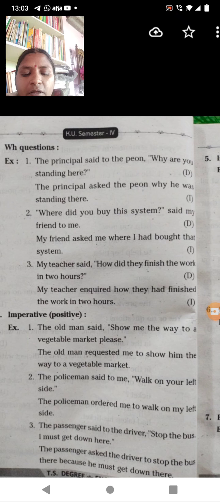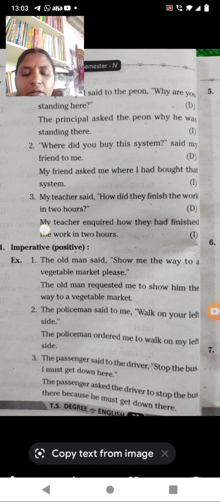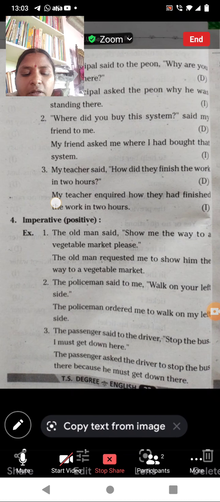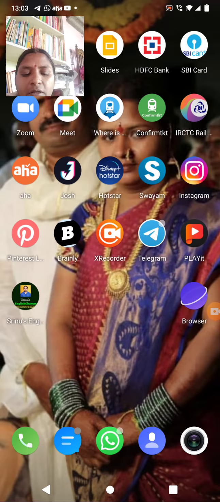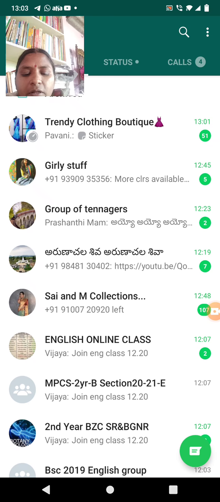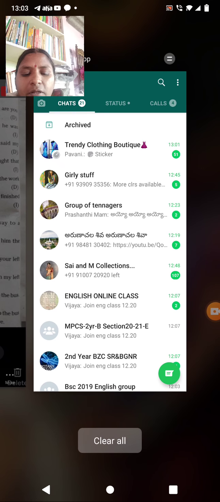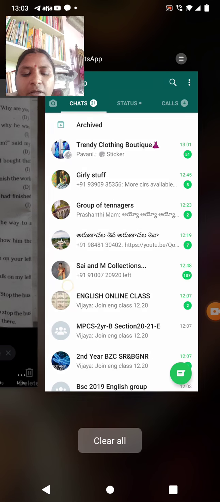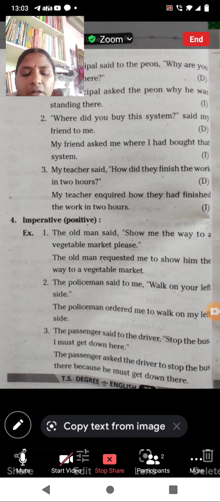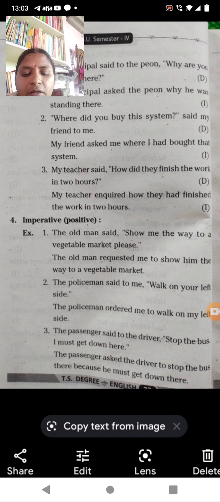So here, the next sentence is an imperative sentence. When you are going to use it in an imperative sentence, what are the things you are going to change? That is the first thing.